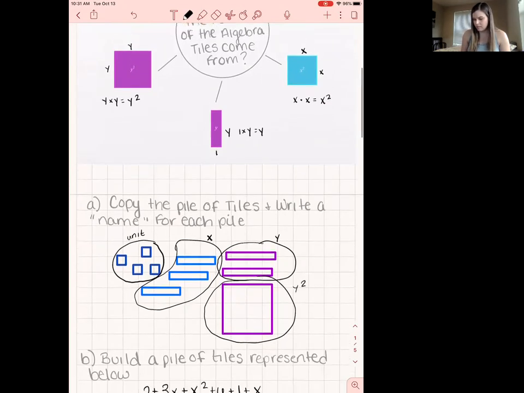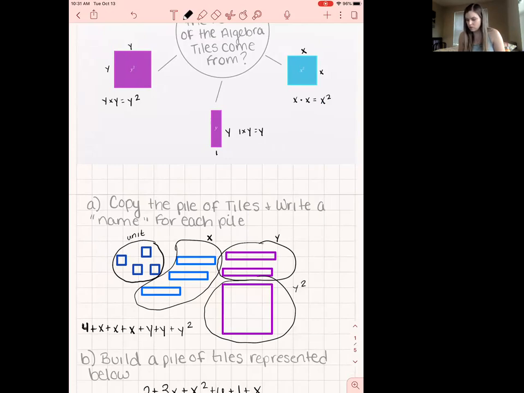So if I want to name this, I have 4 unit tiles, so I have 4 plus X plus X plus X, because I have 3 X tiles, plus Y plus Y because I have 2 Y tiles, and plus Y squared. So that is the long name, and we'll go over later in the week how to shorten that, but that is the name for that pile of tiles.